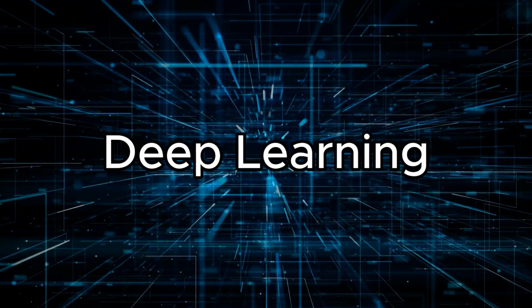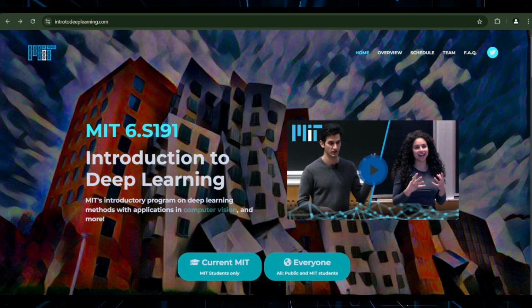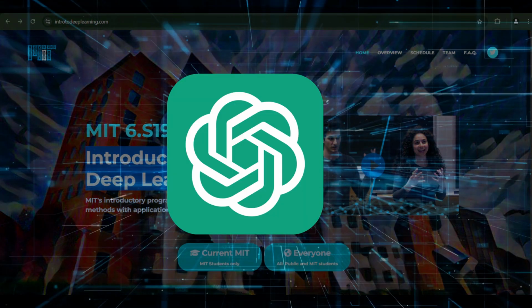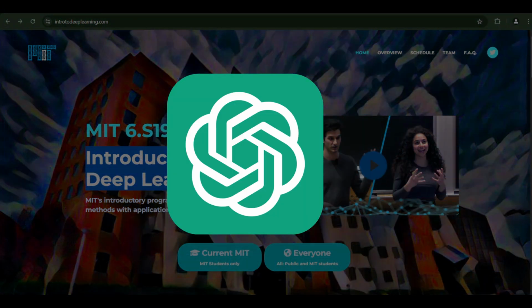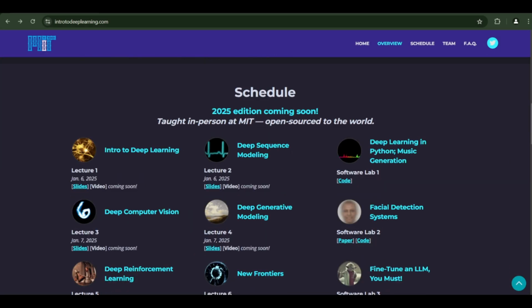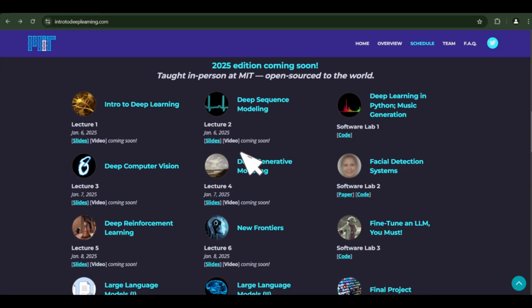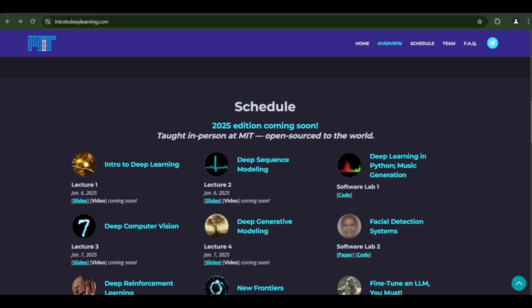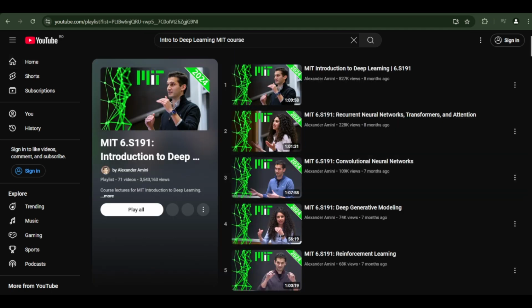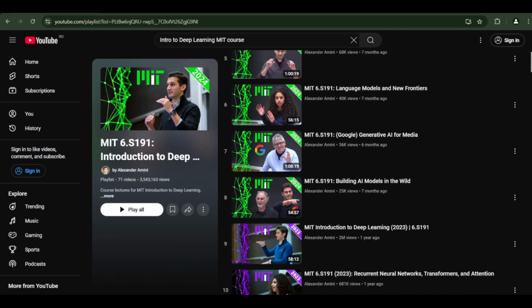Next comes deep learning. The best free resource for deep learning is MIT's famous course, Introduction to Deep Learning. Even big companies like OpenAI suggest their non-AI field-related employees look into this course. This course contains different concepts of deep learning. It has both videos and code. By the time you open the site, if you see this message, "Edition is coming soon," then don't worry. You can watch the videos by searching the name on YouTube. This could be because they're updating the contents of the video.